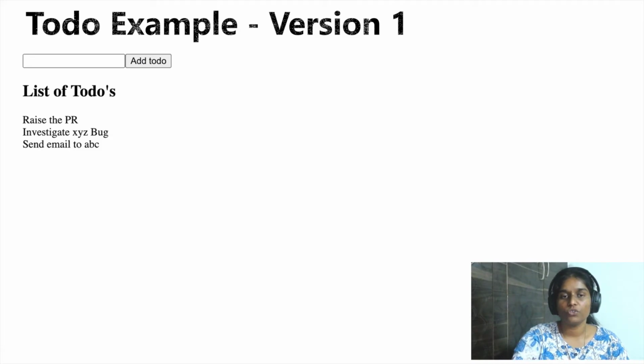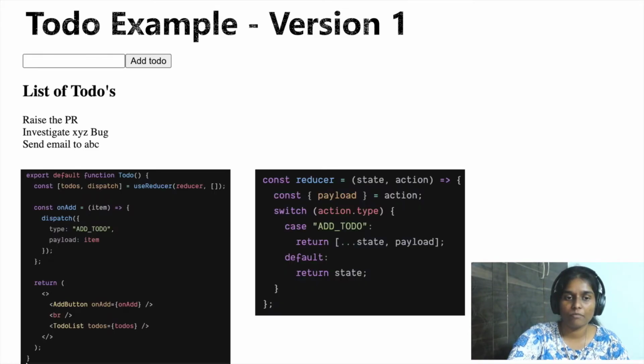In our to-do example here, our aim is to create a simple app which looks something like this. It will have an input box followed by a button, clicking on which should update the list below it with the value present in the input. Let's see how we would write a pure functional component without using any other libraries.